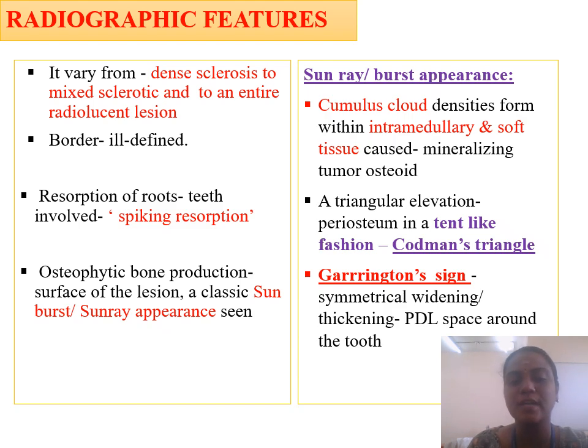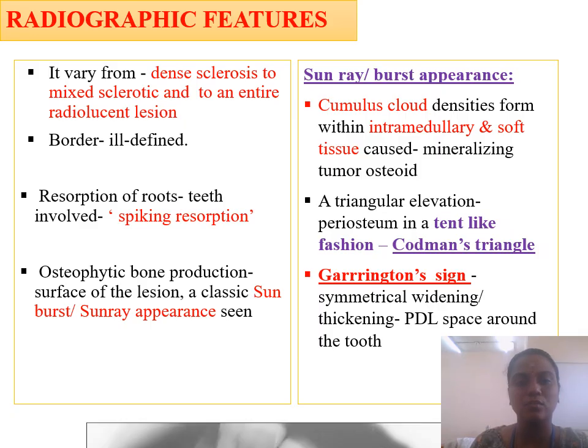So the radiographic features of osteosarcoma are the sunray or sunburst appearance, Codman's triangle in the long bones, and Carrington sign, the symmetrical widening or thickening of the PDL around the tooth. These are the three characteristic radiographic features of osteosarcoma.